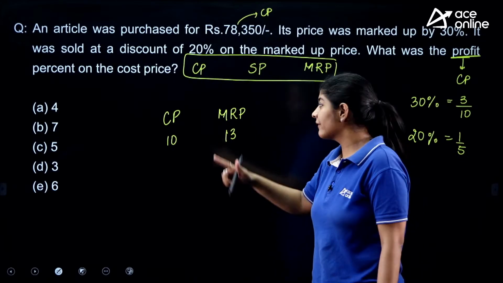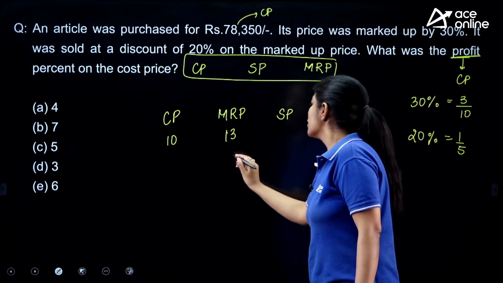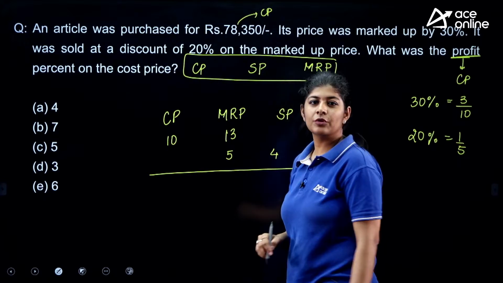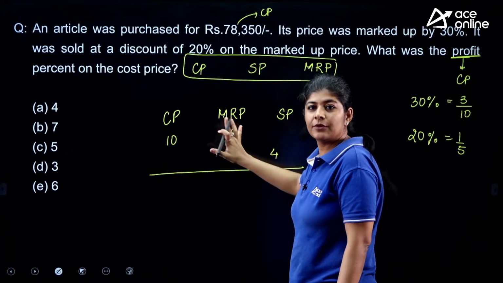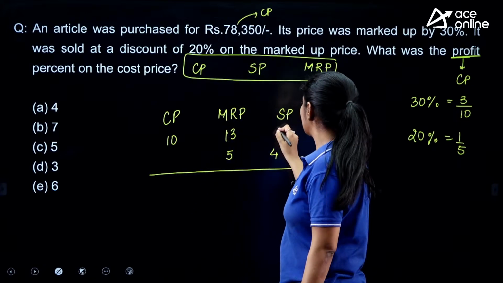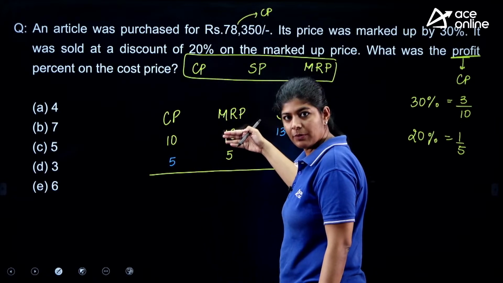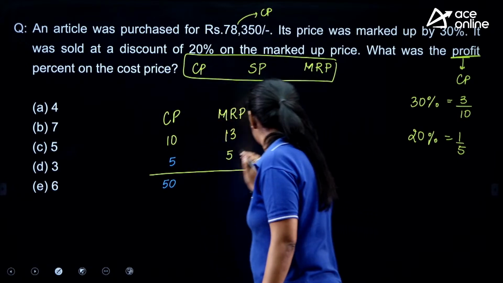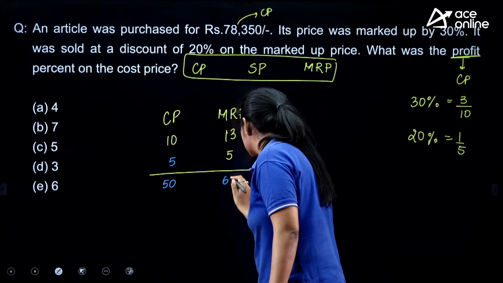And discount is always given on MRP. That means here I can write down the ratio of MRP and the SP. So if I have anything at 5 rupees, I am selling it at 4 rupees. Now we know that first we have to make the MRP equal so that we can write down the combined ratio. You can either write 13 over here or 5 over here, or just simply multiply this ratio by 5 and this ratio by 13 to get the same answer. So here you are getting 50, here 52, and here 65.